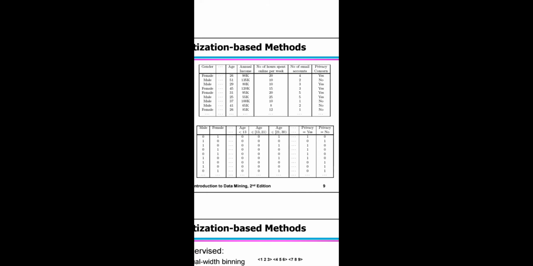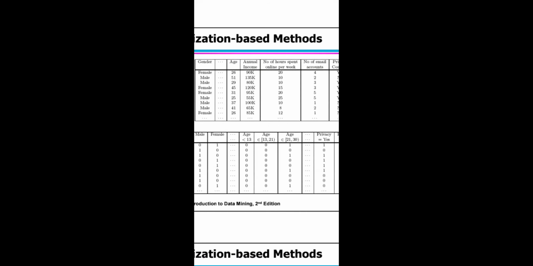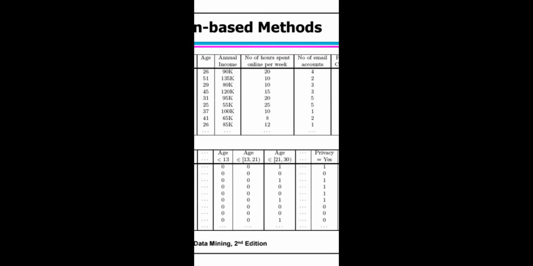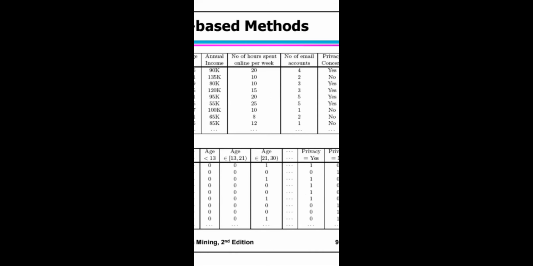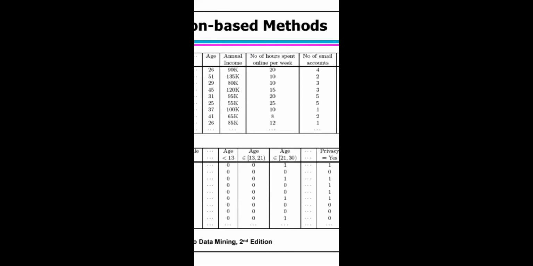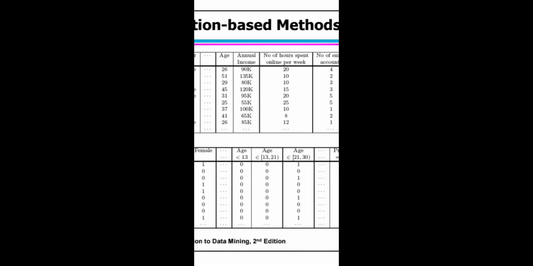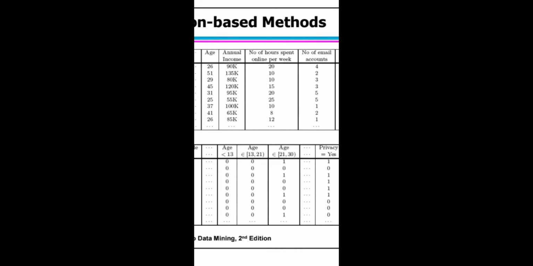This data you represent as under 13, age between 13 to 21, age between 21 to 30, and so on. Age 26 means the age between 21 to 30, so you represent that as 1. Simply you can call this binarizing categorical and continuous attributes.